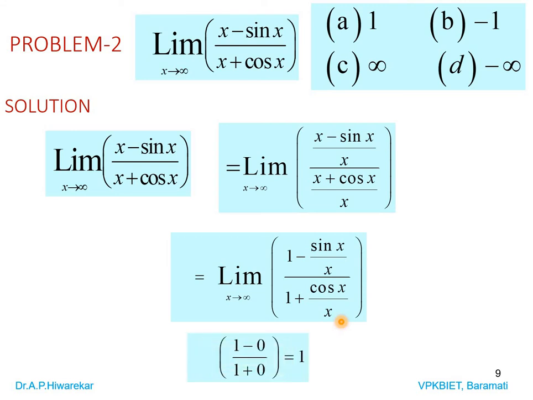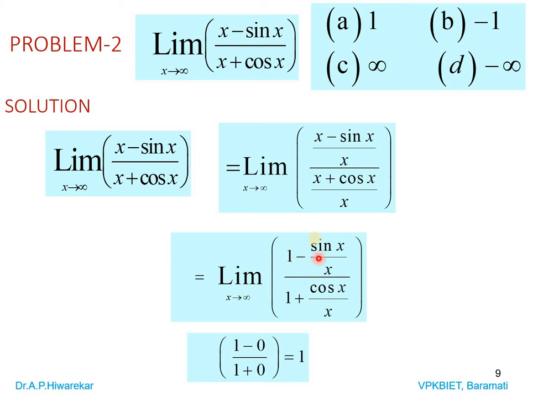And we know that 1 by infinity is 0. Here also sin x value lies between -1 and +1, so this is a finite quantity. A finite quantity divided by infinity always gives 0.